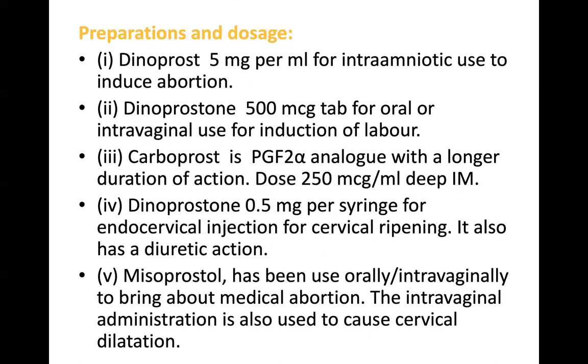Dinoprostone 0.5 mg per syringe is for endocervical injection for cervical ripening. It also has diuretic action. Coming to misoprostol, it is used orally or intravaginally to bring out medical abortion. The intravaginal administration is also used to cause cervical dilatation.